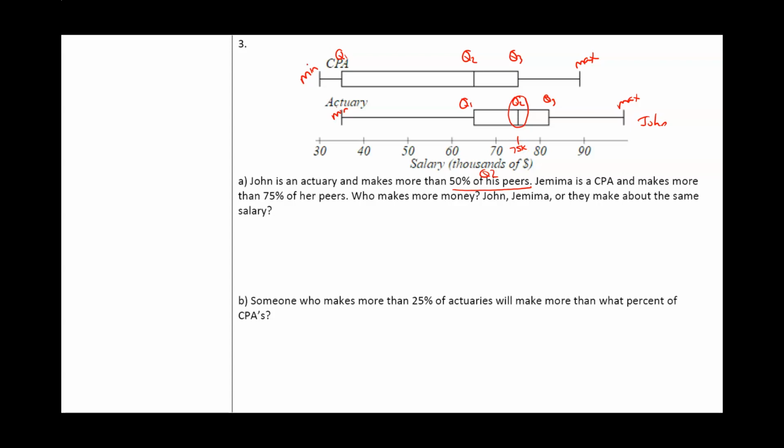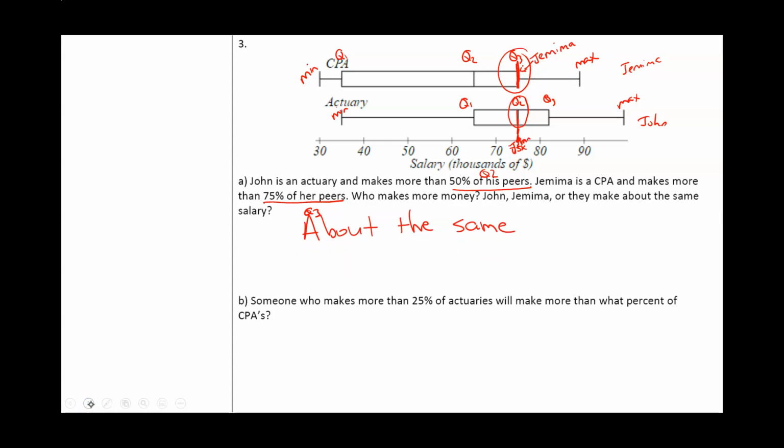Now Jemima is a CPA and makes more than 75% of her peers. So 75%, this is going to be Q3. And then CPAs are here, so this is going to be Jemima's box plot. So Q3 is going to be right there. 75K. So who makes more? They both make about the same.